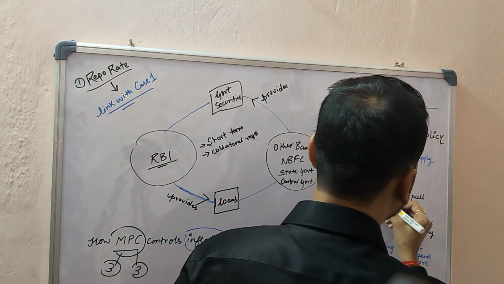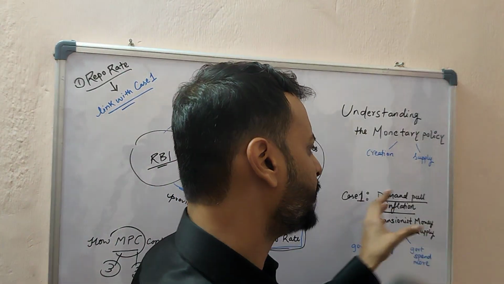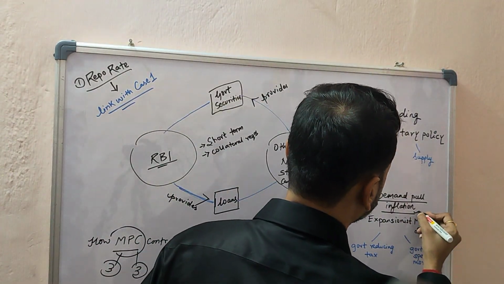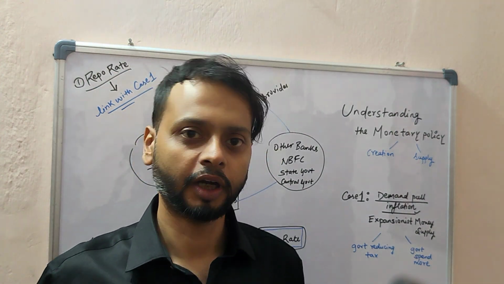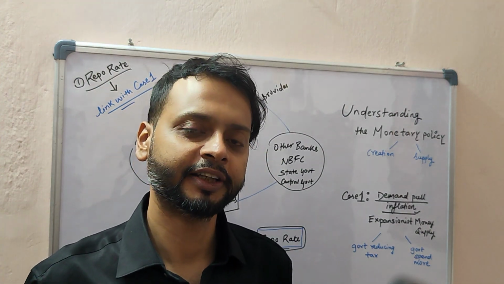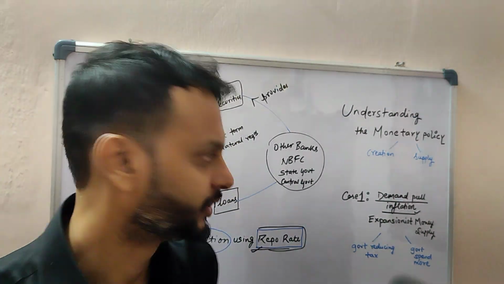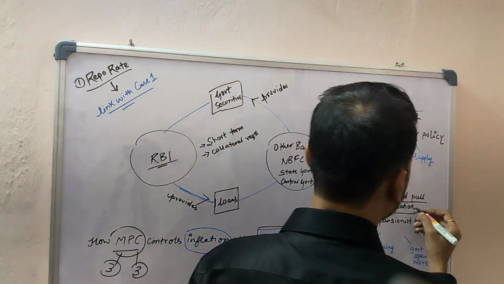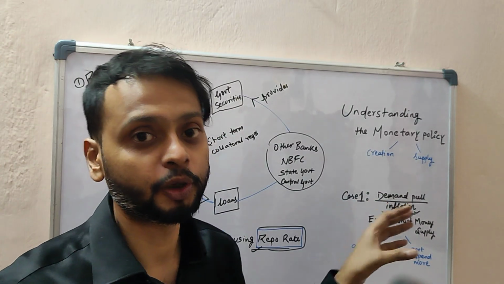First, I will just give you a brief introduction for it. This is a demand pull inflation. You must have heard the word inflation. What is inflation? When prices suddenly become high and it is difficult for normal people to buy goods and services, in general layman terms. So inflation is generally caused by two factors. One of the factors is demand pull inflation.